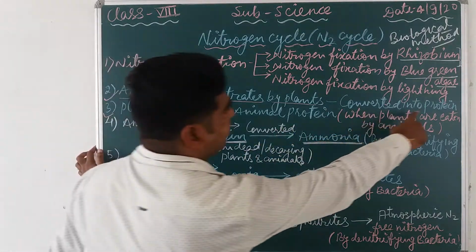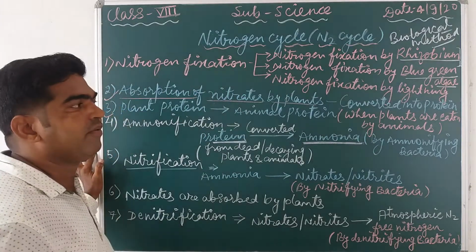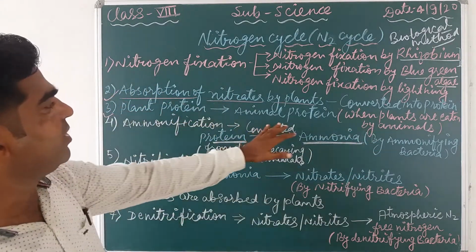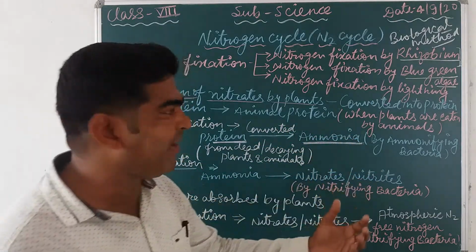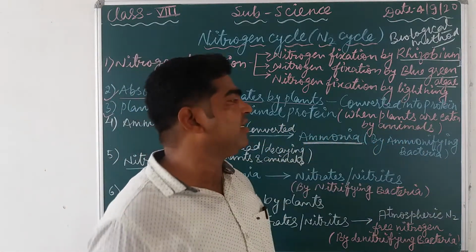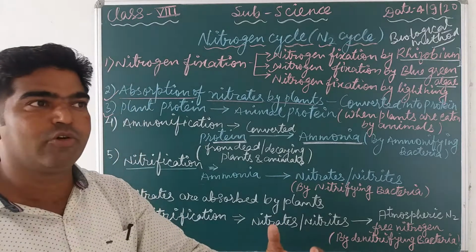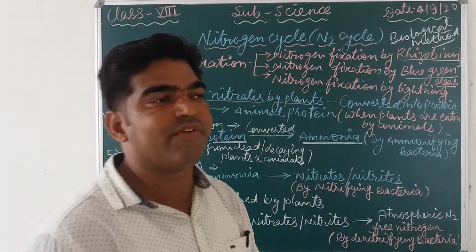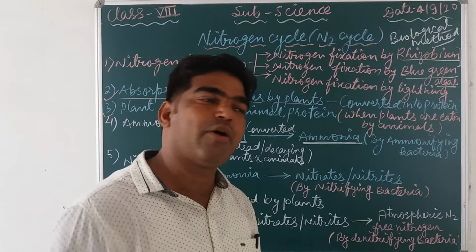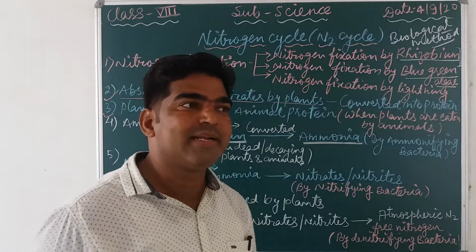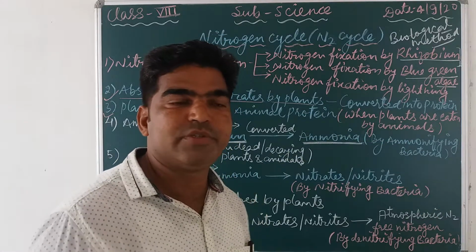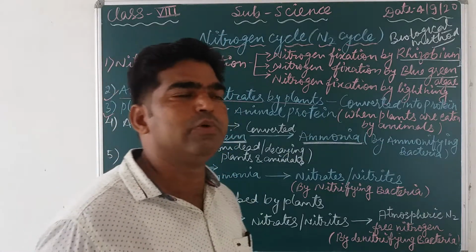So whatever plant protein formed in this second step, that plant protein is converted into the animal protein. And how does it happen? When the plants are eaten by the animals. Suppose that you know that many grass eaters or herbivorous animals like cow, buffalo, sheep, goat, these all depend on what? Plants. Even we human beings also depend on the plants for foods like cereals, vegetables, fruits, and many more things.